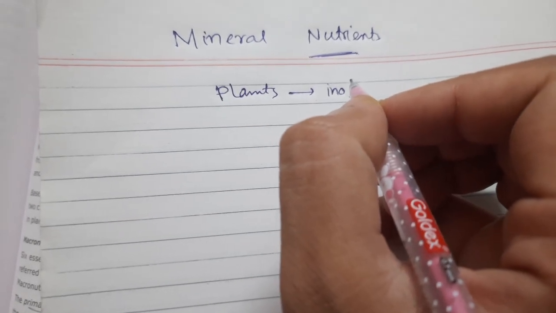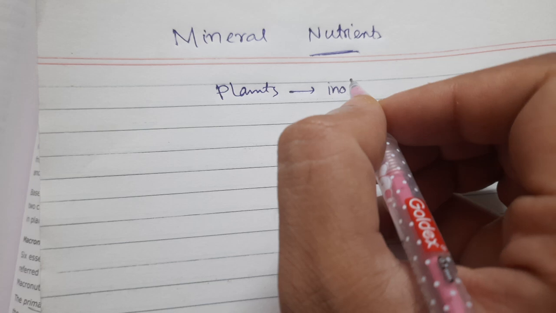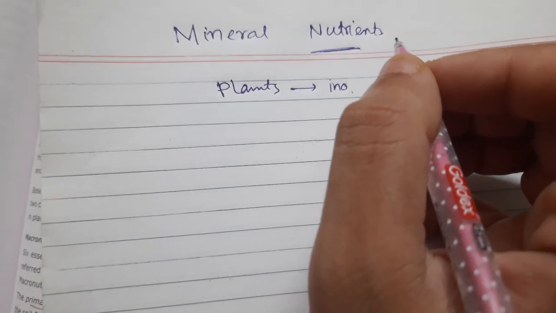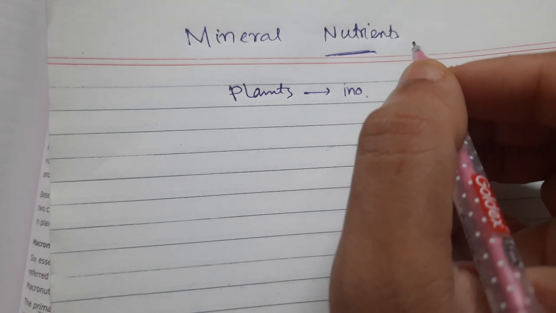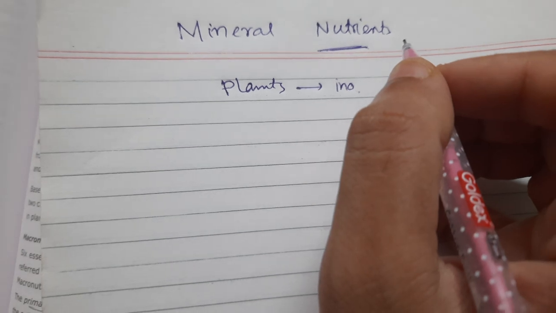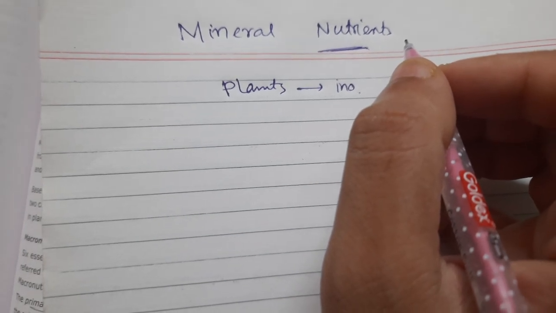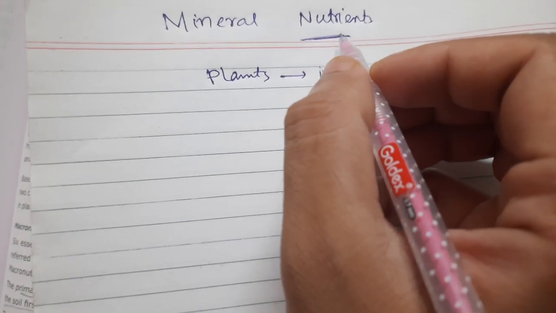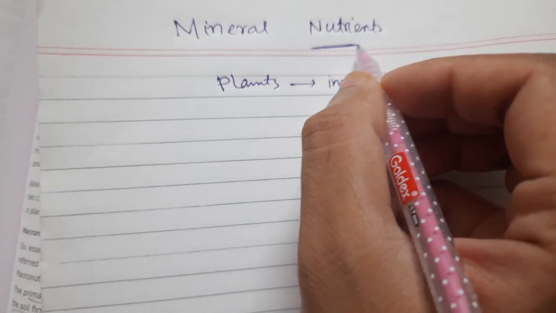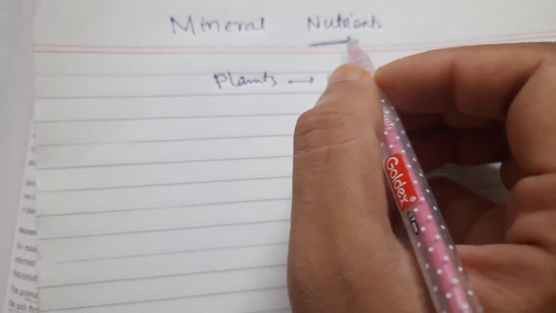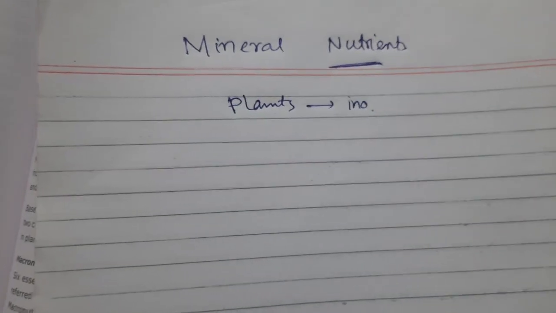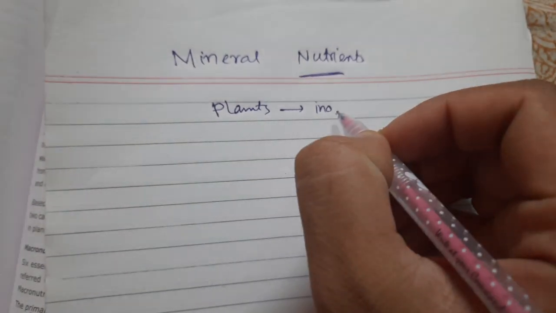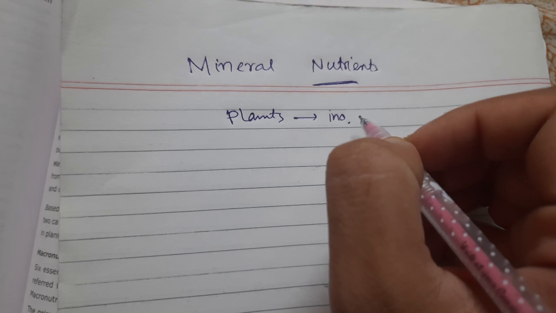Only in certain cases they gather the nitrogen or the different elements from organisms, but the form in which they obtain it and use it are inorganic forms or compounds.